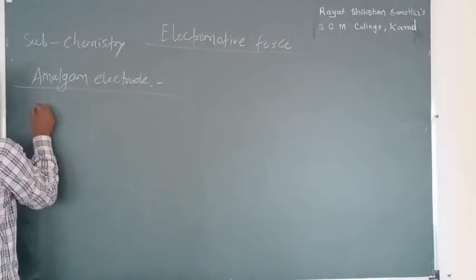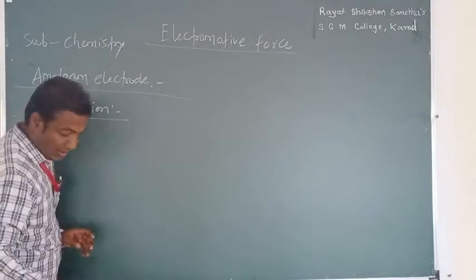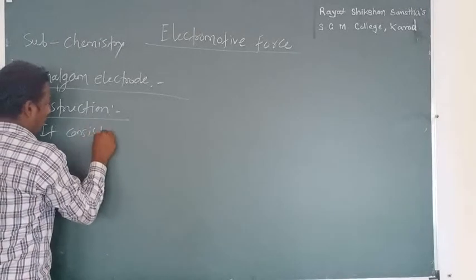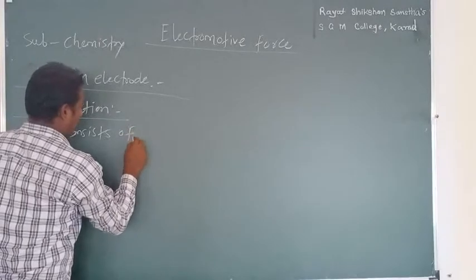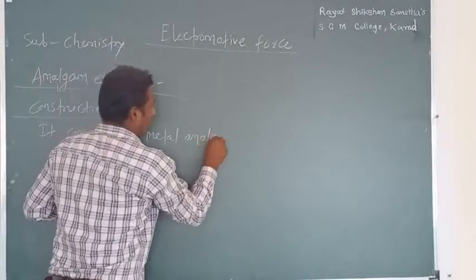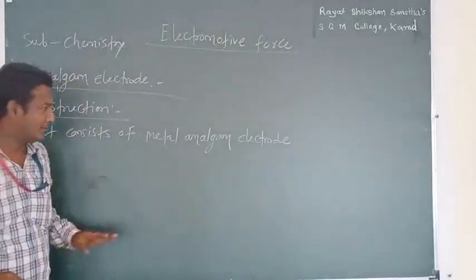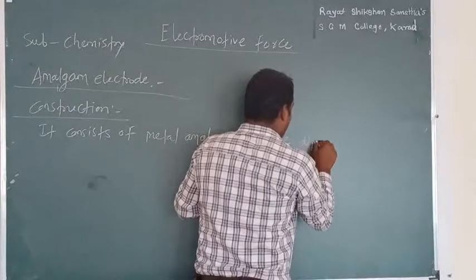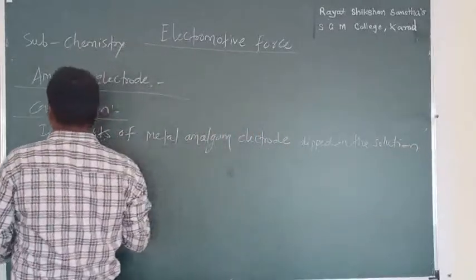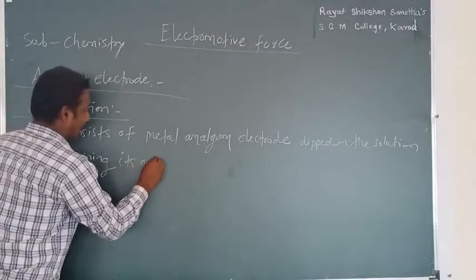First we will start with construction. It consists of a metal amalgam electrode, any metal, dipped in the solution containing its own ions.